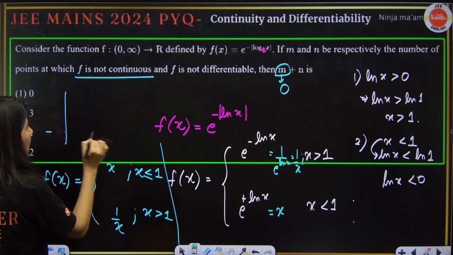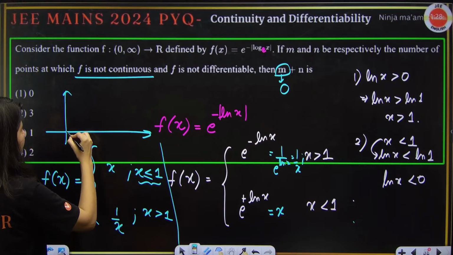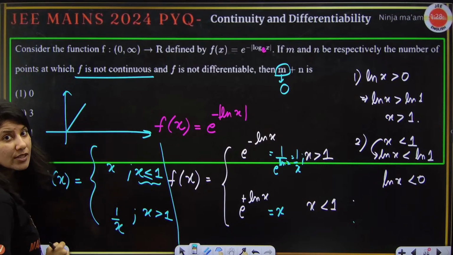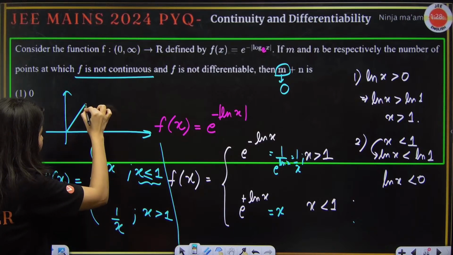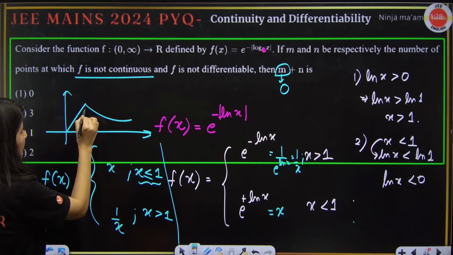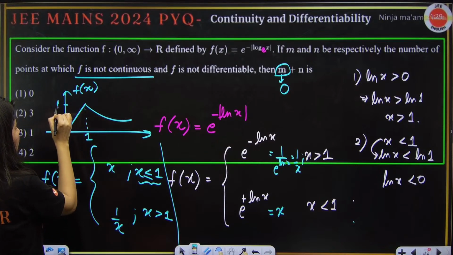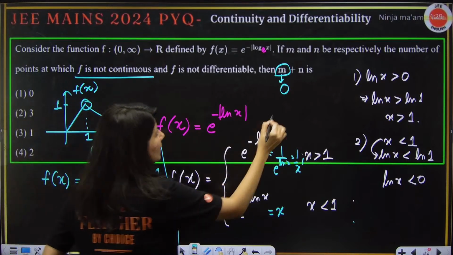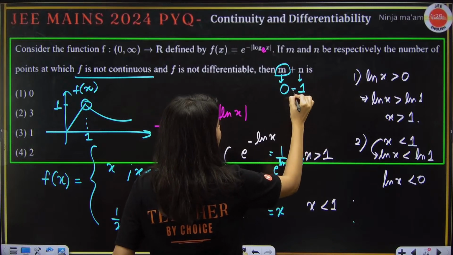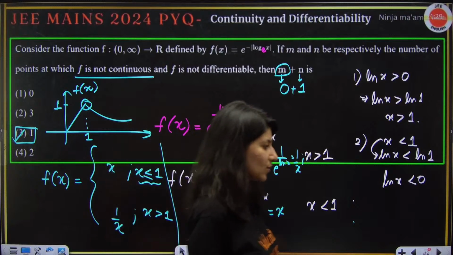If I plot the graph, for x less than 1, we have f(x) equals x. For x greater than 1, we have the function 1 by x. 1 by x looks like this. This is the graph of f(x). Correct? And now can you see the graph is continuous but not differentiable? So this will be 1. 0 plus 1 will be the correct answer. So option C is absolutely right. m plus 1 is this.